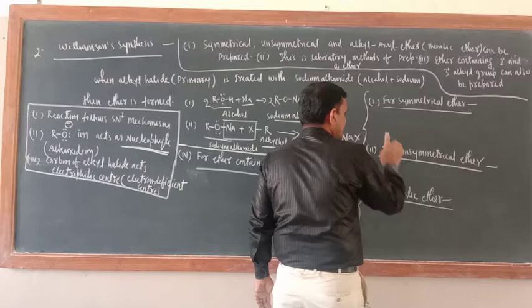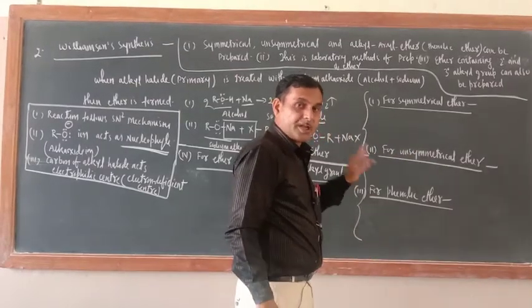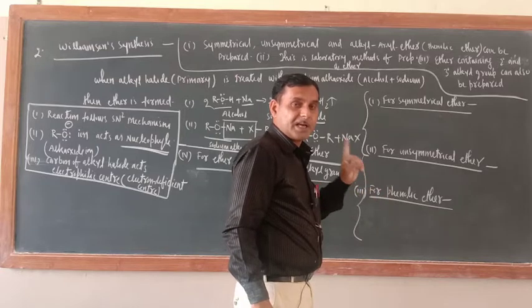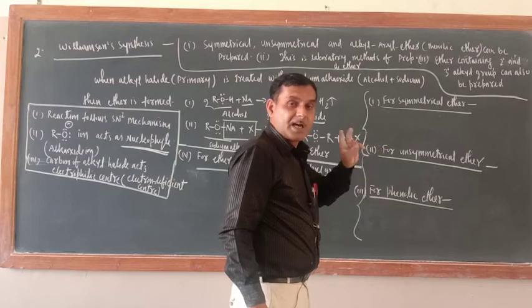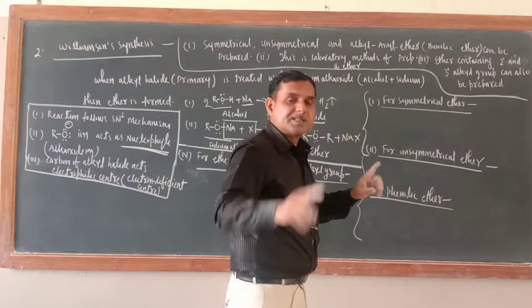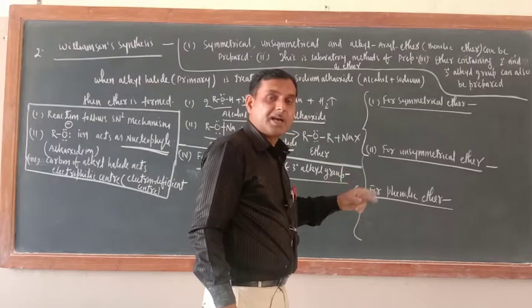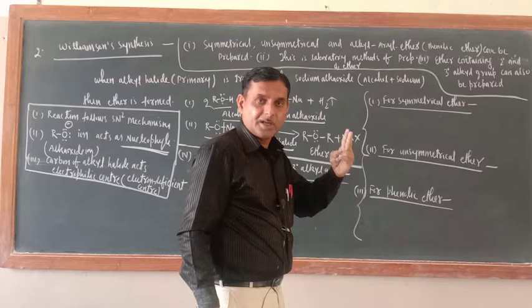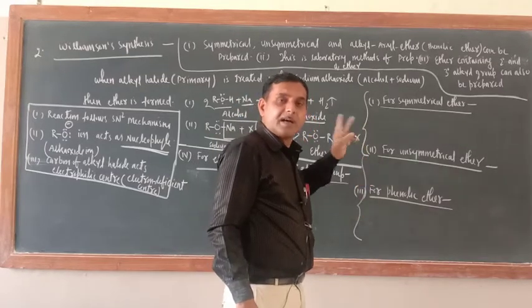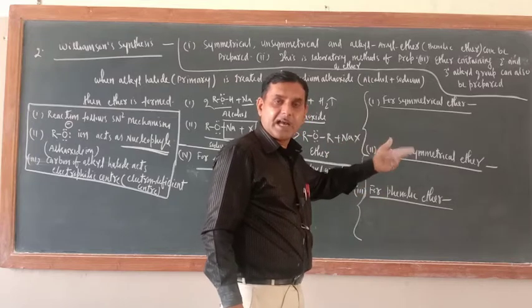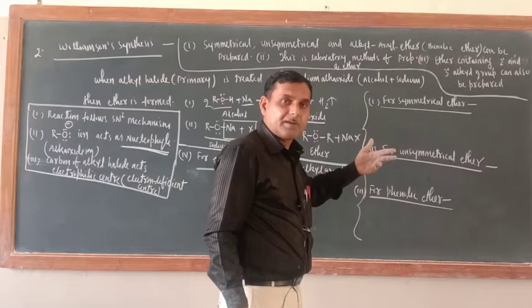If you want to prepare symmetrical ether, then sodium alkoxide should also contain the alkyl group containing same carbon atoms as with alkyl halide, means alkyl group of alkyl halide and alkyl group of sodium alkoxide should be similar. Okay, then only symmetrical you will get. When you will get the unsymmetrical? When sodium alkoxide and alkyl halide both have got different alkyl group.